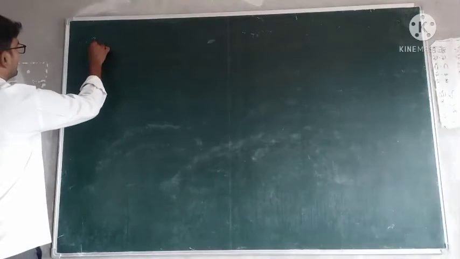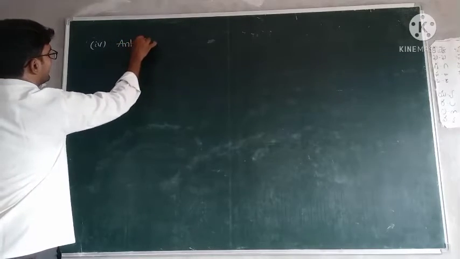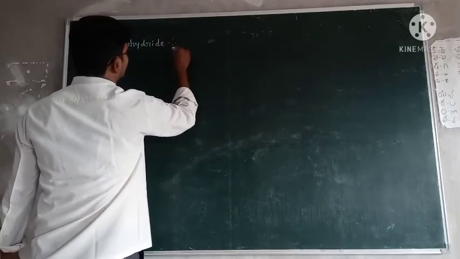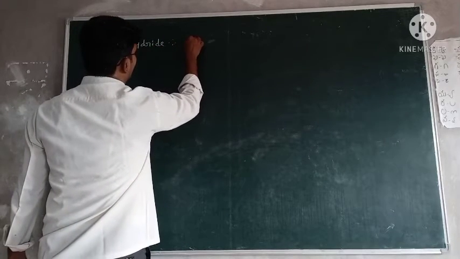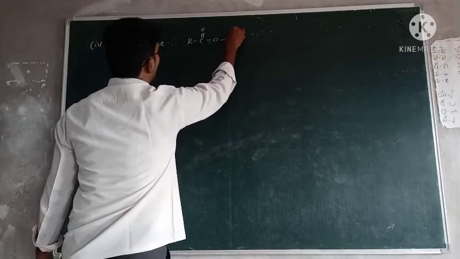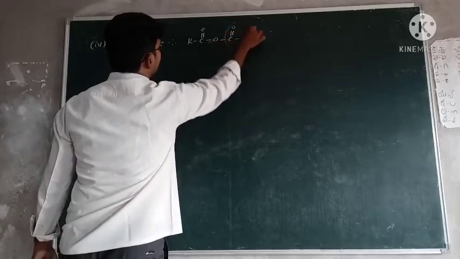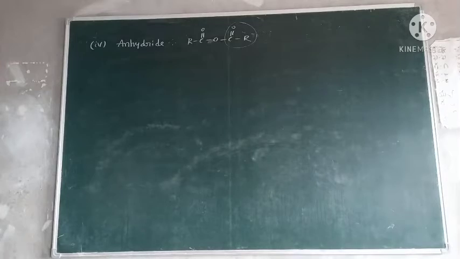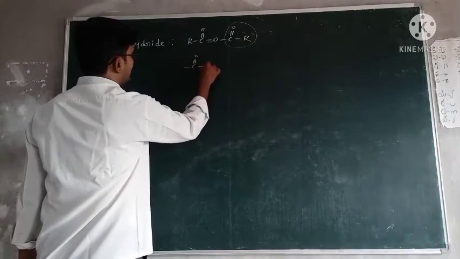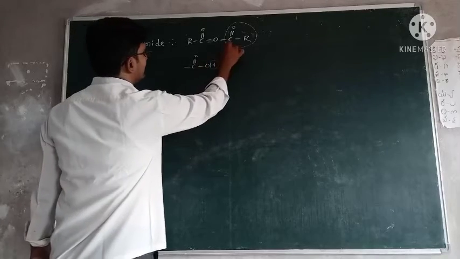Fourth one, anhydride. Anhydrides are actually RC double bond O, C double bond O R. Simply RCOOCOR. COR is extra added to COOH. In this one, the H of COOH is replaced by COR.